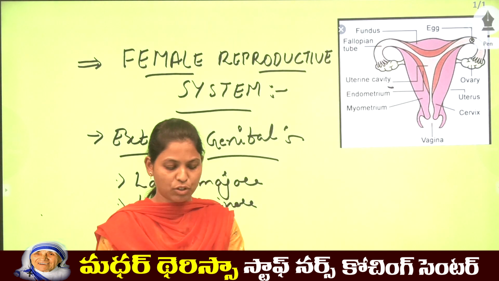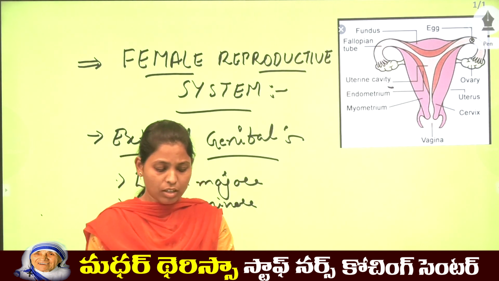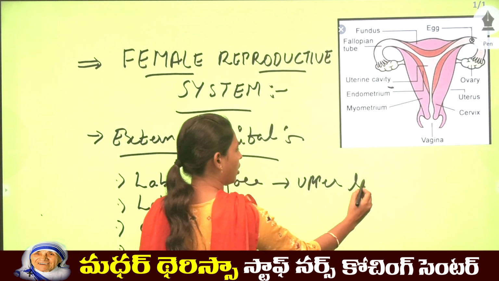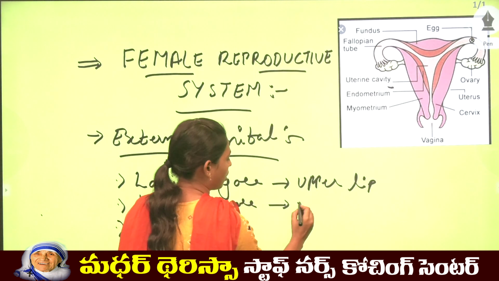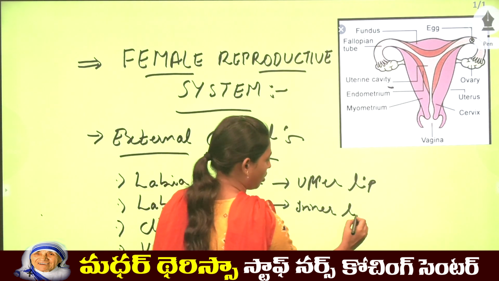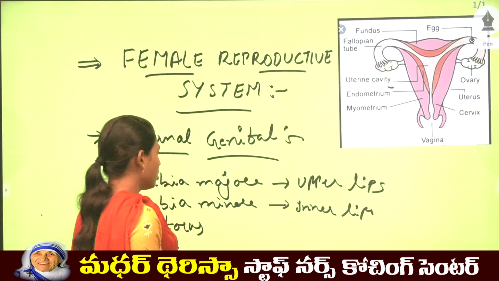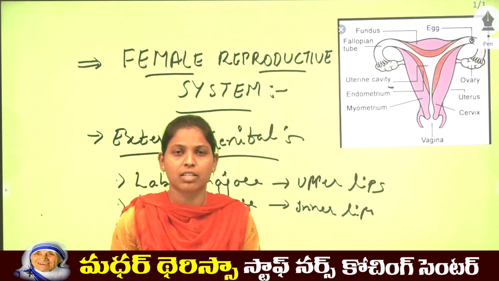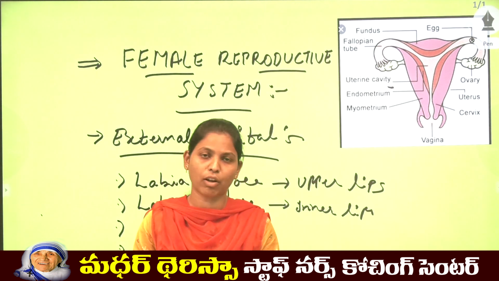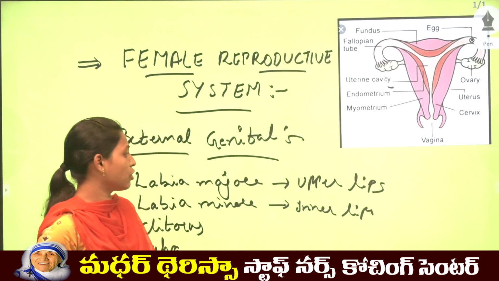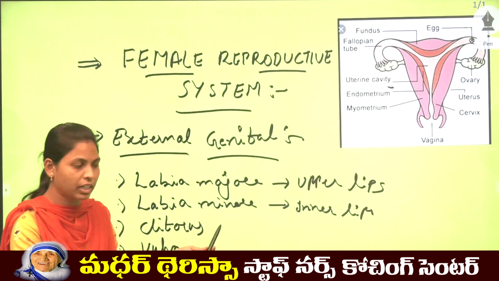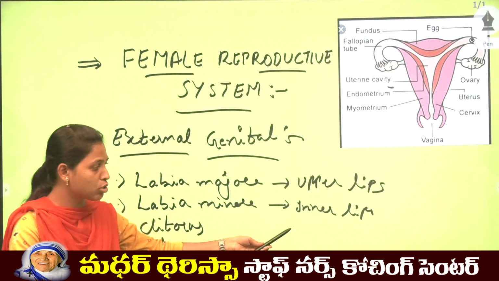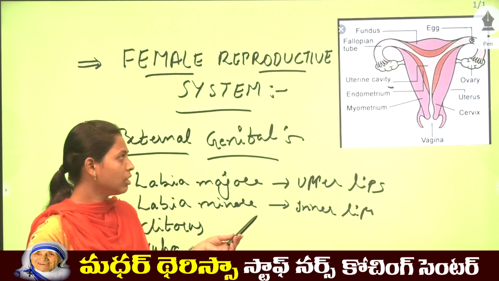The labia majora are like the outer lips. They contain subcutaneous and fatty tissue. The labia majora protect the labia minora, clitoris, and vulva, while the labia minora are also called the inner lips.